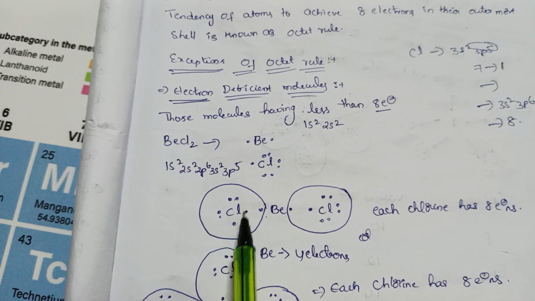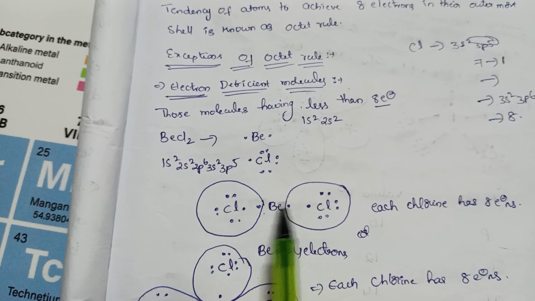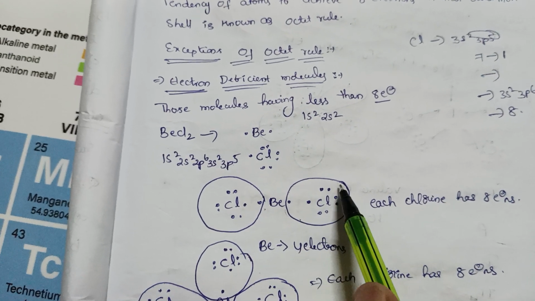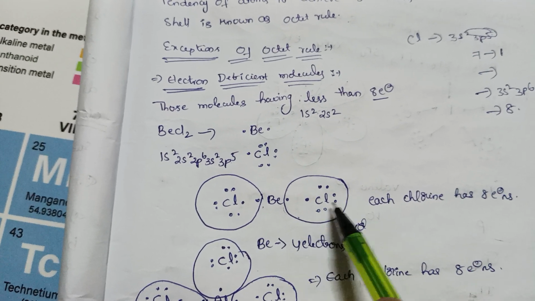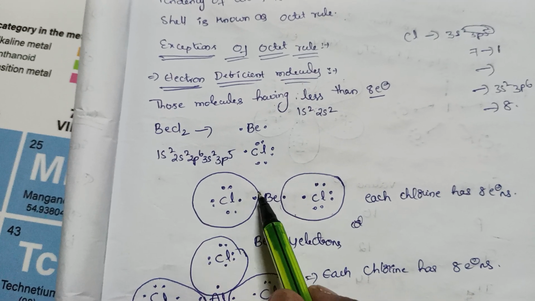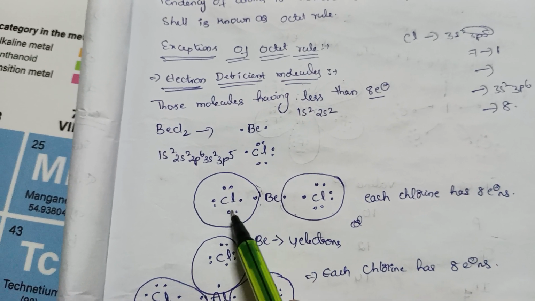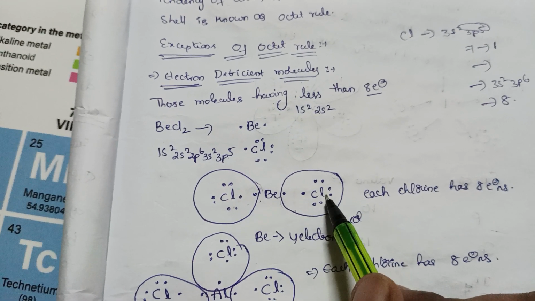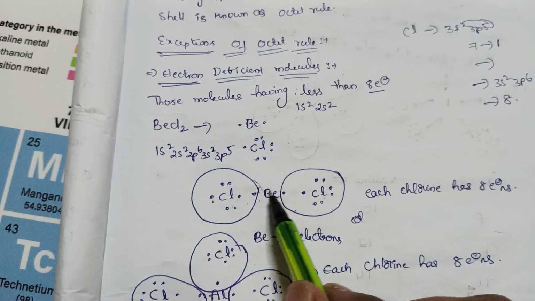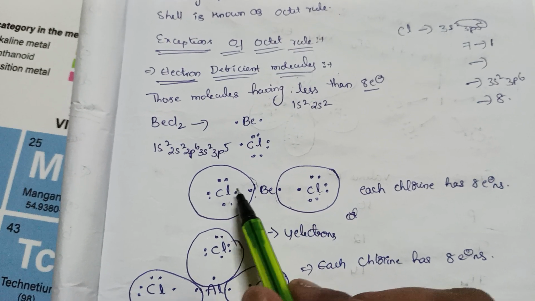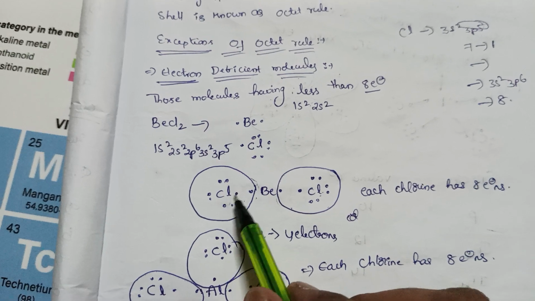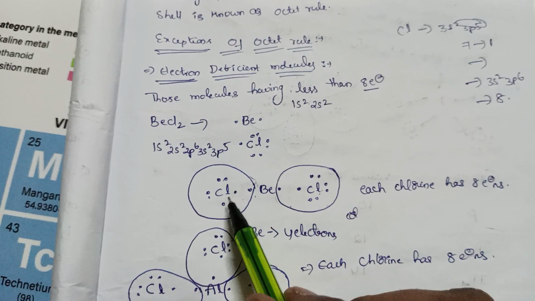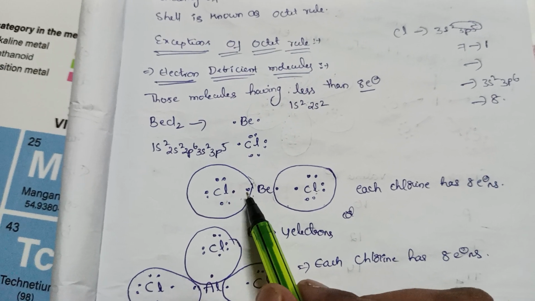See, if chlorine wants 1 electron to gain noble gas configuration, it attracts these electrons towards chlorine, and it gains noble gas configuration. See, 8 electrons are present in the outermost shell. It has noble gas configuration, which means it is stable now.